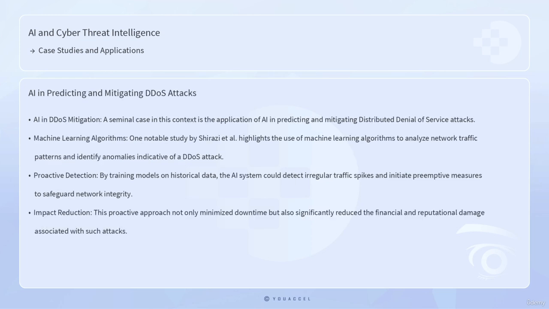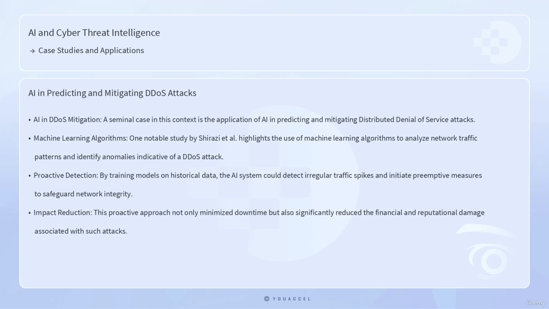A seminal case in this context is the application of AI in predicting and mitigating distributed denial-of-service attacks. One notable study by Shirazi et al. highlights the use of machine learning algorithms to analyze network traffic patterns and identify anomalies indicative of a DDoS attack. By training models on historical data, the AI system could detect irregular traffic spikes and initiate preemptive measures to safeguard network integrity. This proactive approach not only minimized downtime, but also significantly reduced the financial and reputational damage associated with such attacks.